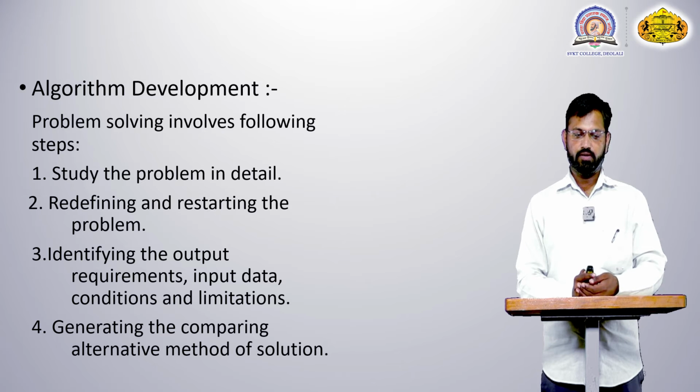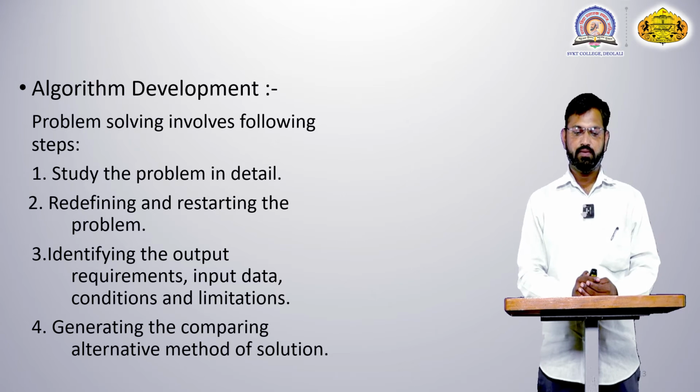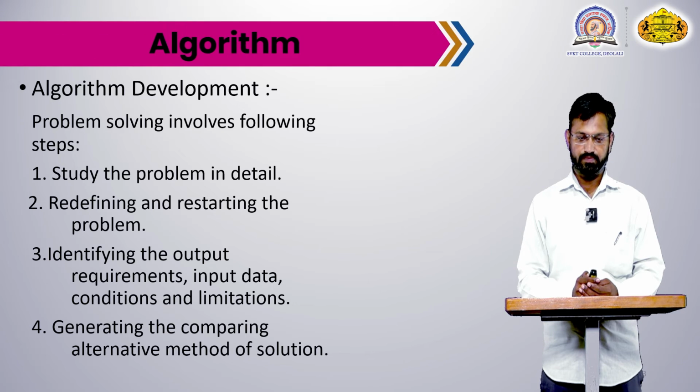How to develop an algorithm? Problem solving involves the following steps. First, study the problem in detail, redefining and restating the problem, identifying the output requirements, input data, conditions and limitations, generating and comparing alternative methods of solution.